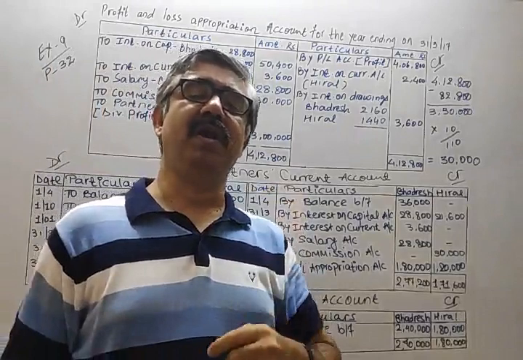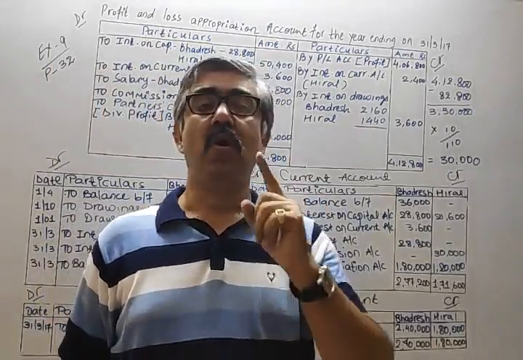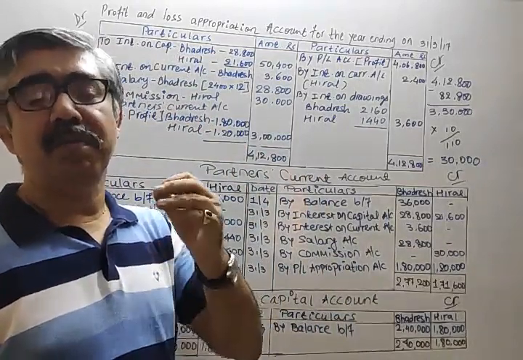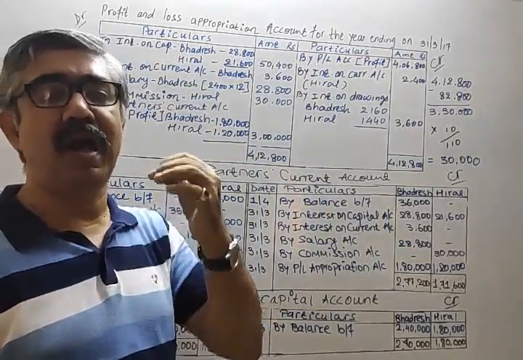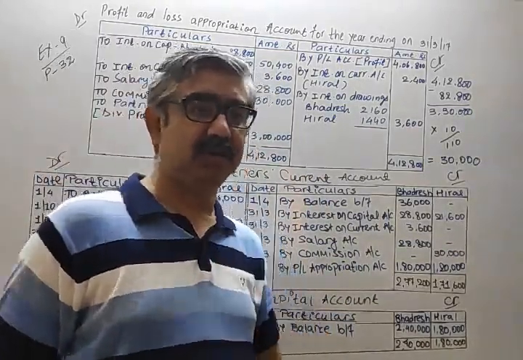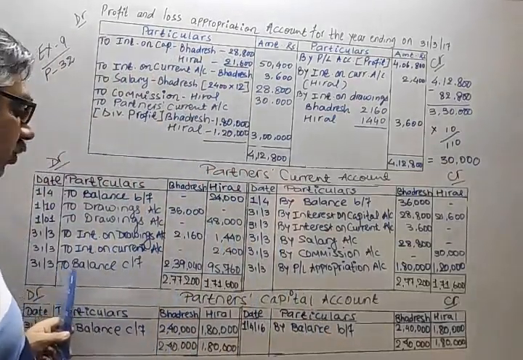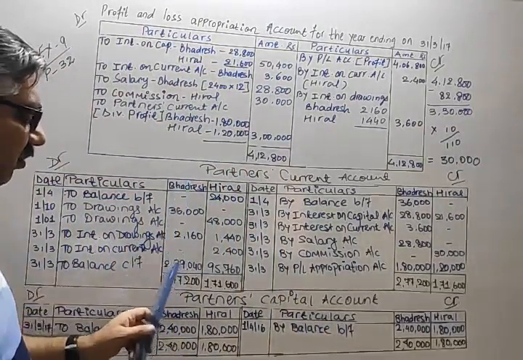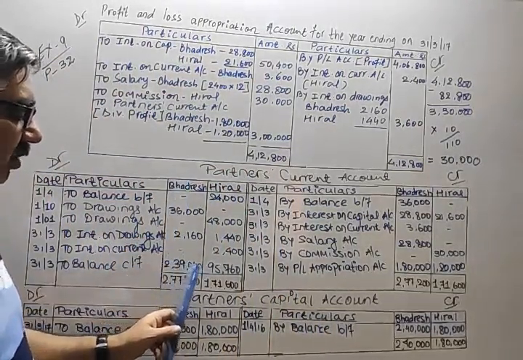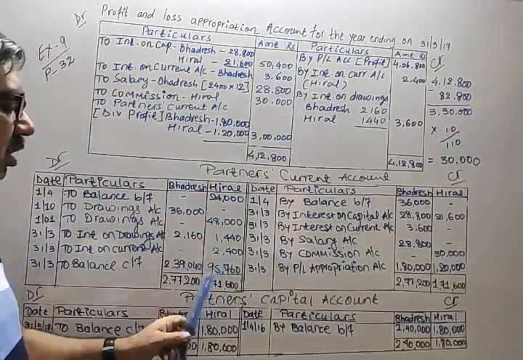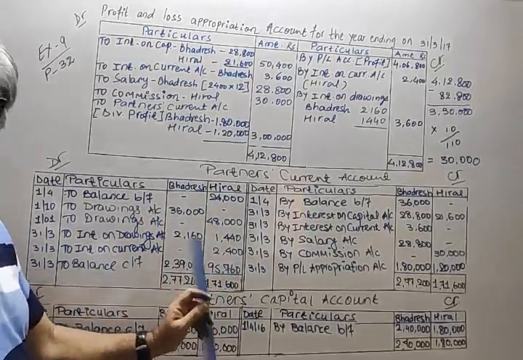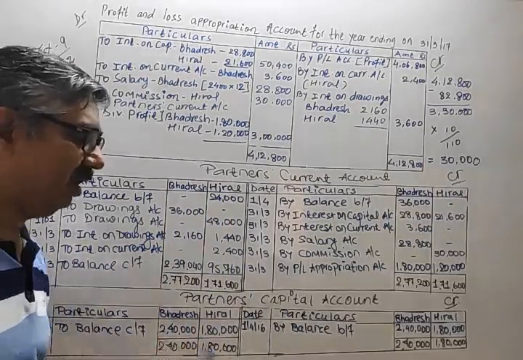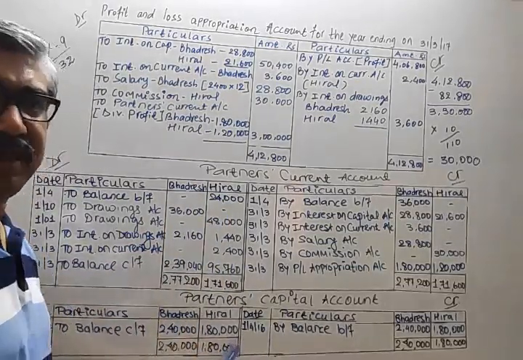And all the credit balances we are writing in the balance sheet. All the credit balances must be written on the liability side of the balance sheet. So on the liability side, you are going to write partner's current account: Bhadresh 2,39,040, Hiral 95,760. Clear? Okay. For capital accounts, again the same.